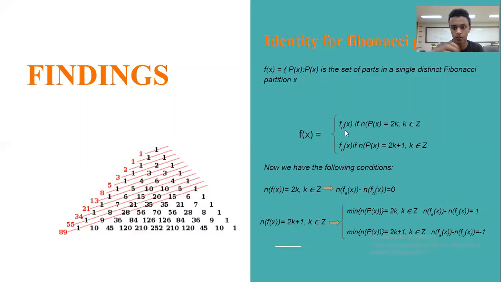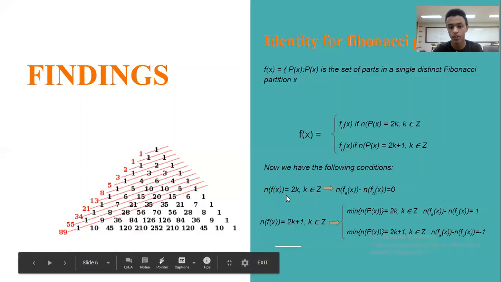Using this, we also have one more function, f odd of x, which is again f of x when the number of parts p of x is odd. Going back to the first example, f of 3 is the set containing 3 and the set containing 2 and 1. But the set containing 2 and 1 has length 2, so we cancel it, and again we get f odd of 3 to be 1.